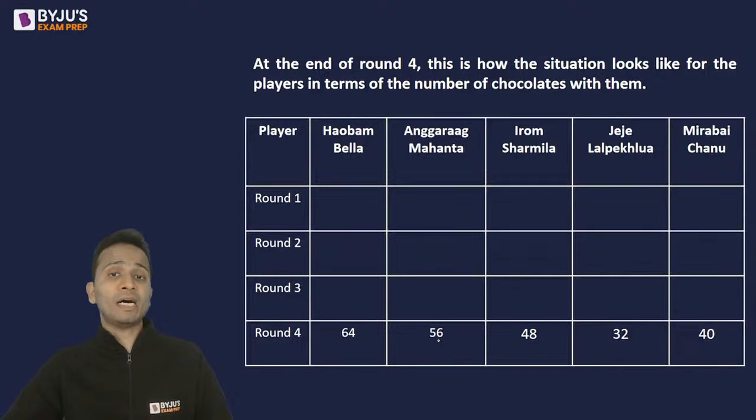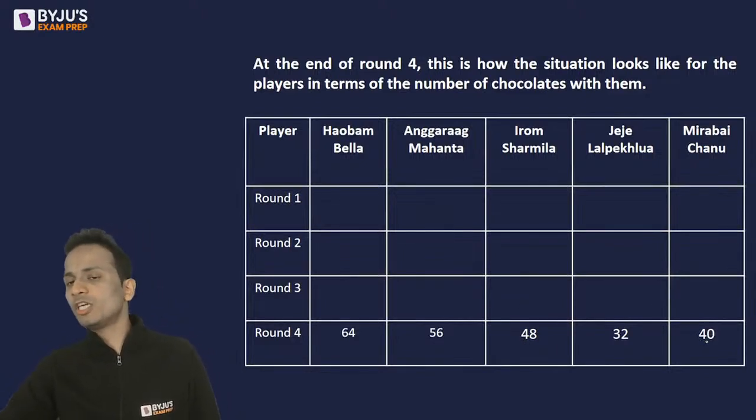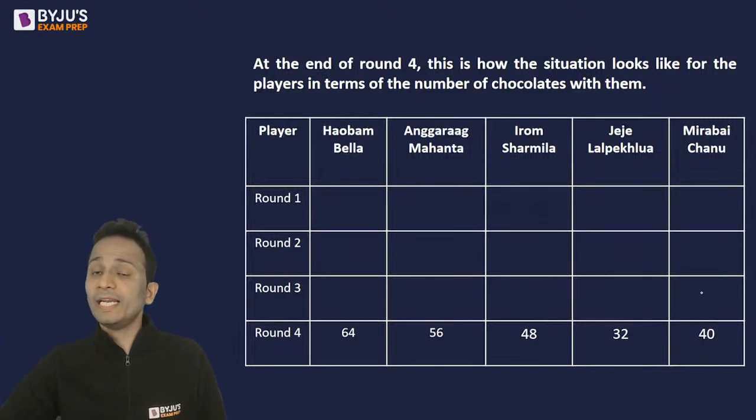Similarly, it cannot be Mahanta, because then the number of chocolates with Mahanta in round 3 should be 56 multiplied by 2, that is 112. 112 is more than 64. It cannot be Sharmila, 48 into 2 is 96. It cannot be Mirabai Chanu, 40 into 2 is 80.